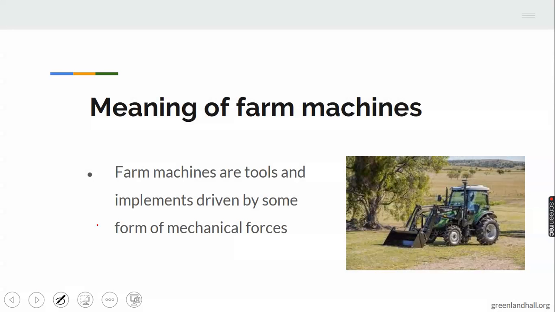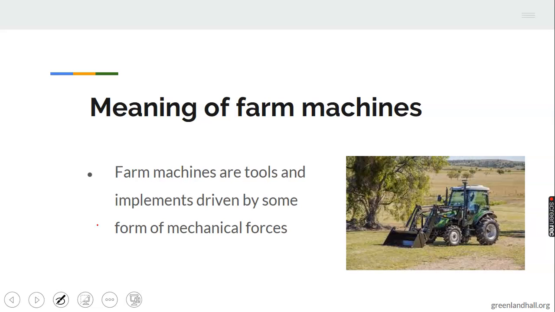Let's look at the meaning of farm machines, which is the topic for today. Farm machines are tools and implements driven by some form of mechanical force.